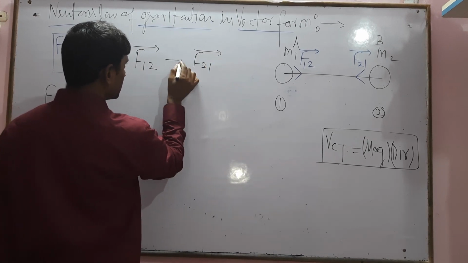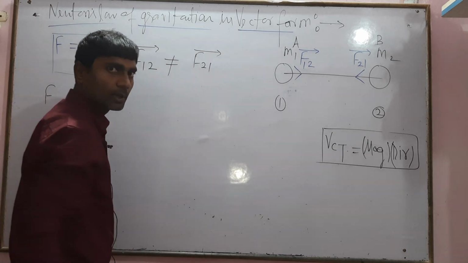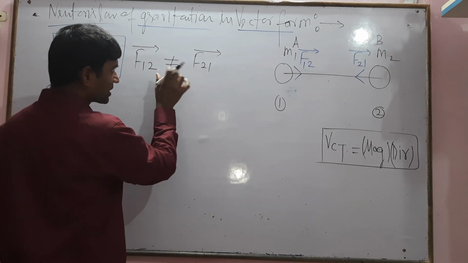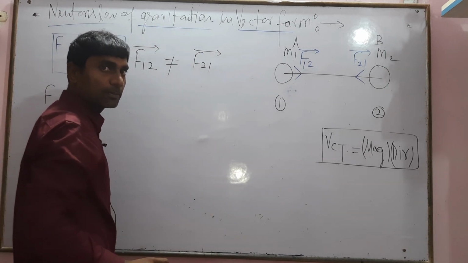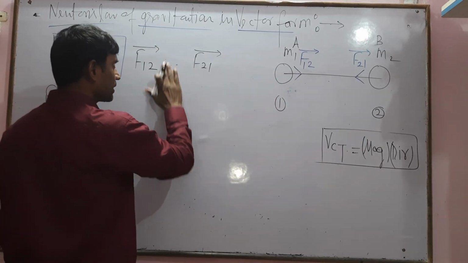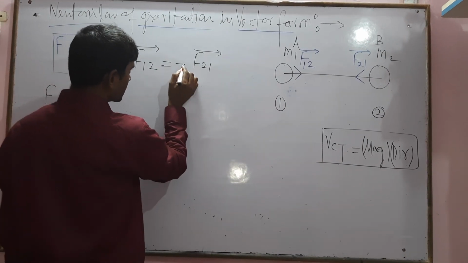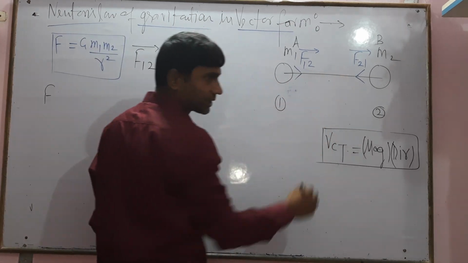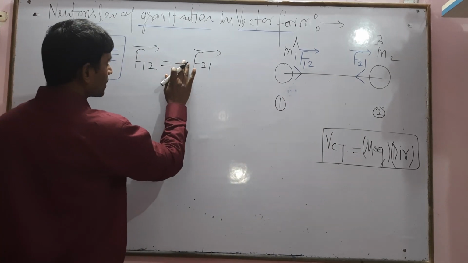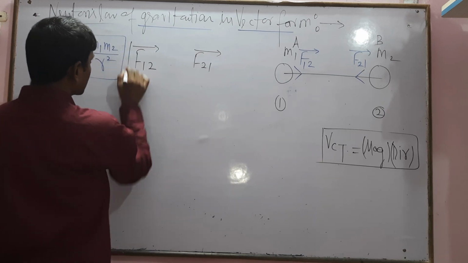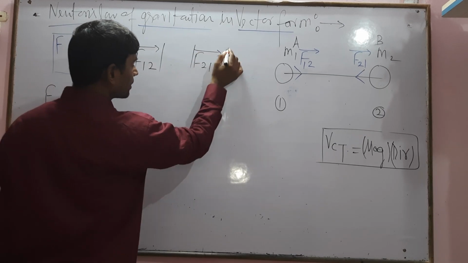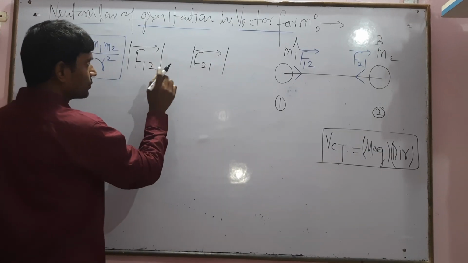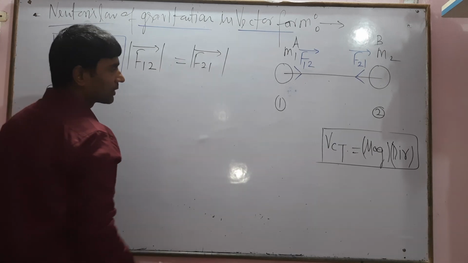These vectors cannot be equal, because the magnitude is the same but the direction is opposite. This can be written as equal to minus times, because the magnitude is the same and the direction is exactly opposite. Taking the mod, the mod of F12 equals the mod of F21.